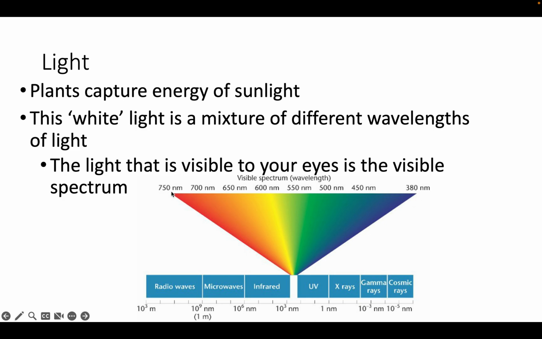The visible light is primarily what we see. It's from 750 nanometers to 380 nanometers. This isn't super long. White light is all of the light that you can see. It is just a blend of all these wavelengths of light.